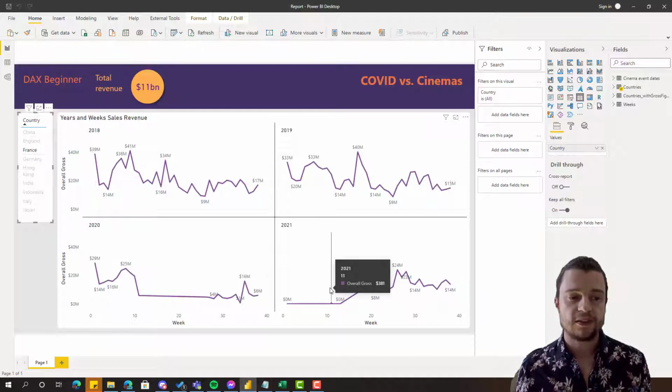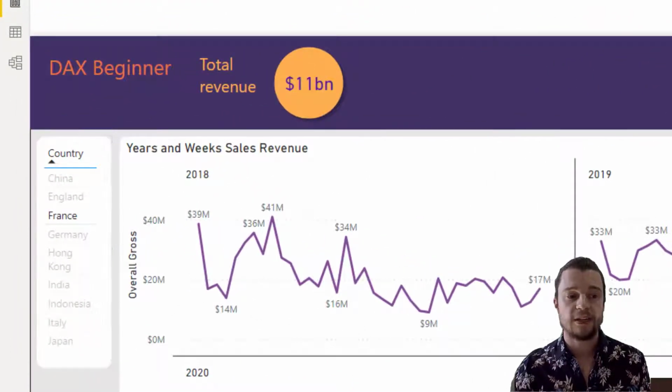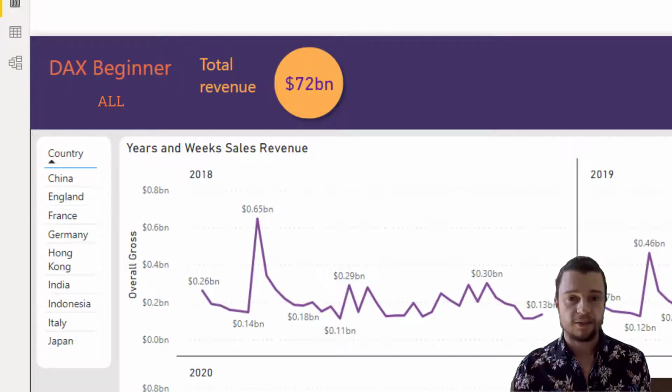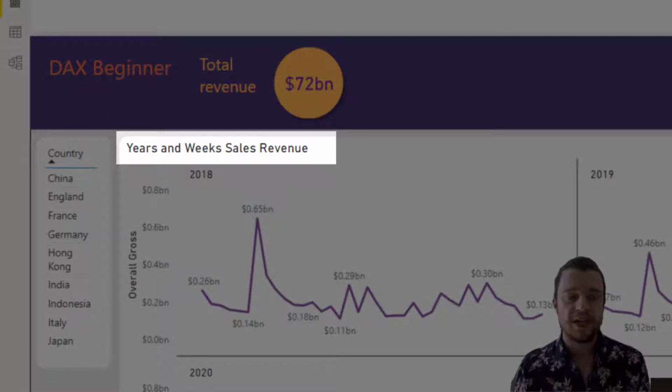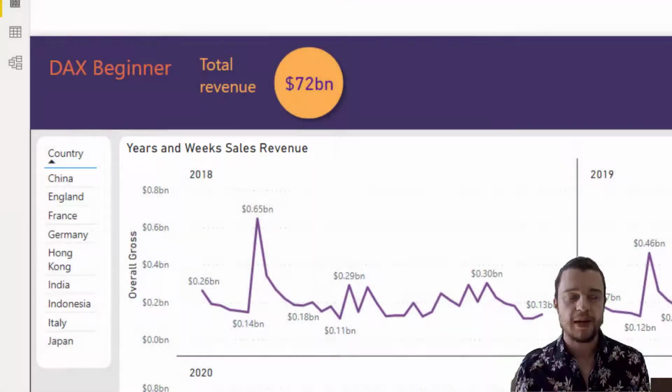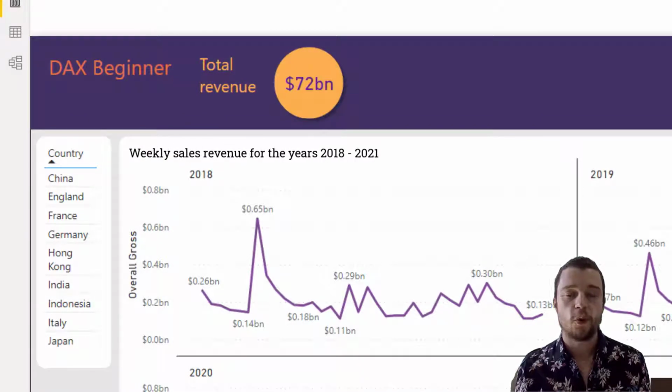Now, what's been asked is, it's nice that we can click France, but it would be even nicer if on the top left here, when we've clicked France, we have the word France come up. And then when we're not clicked, we want it to say all. So it would look like this. The other thing that we've been asked for is the title of the chart in the middle here. Years and weeks sales revenue doesn't really make sense. It'd be better if it said weekly sales revenue for the years 2018 through to 2021, so it maps what's on the chart. So we can conquer that with DAX.